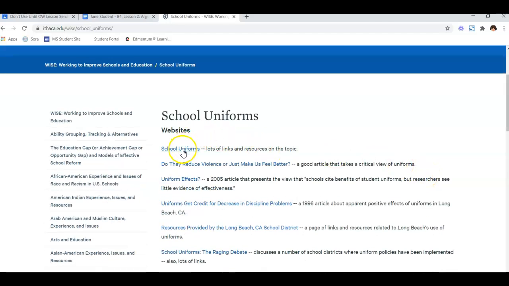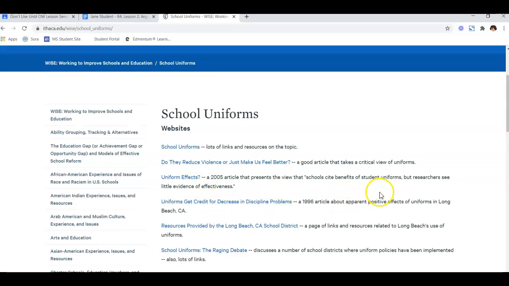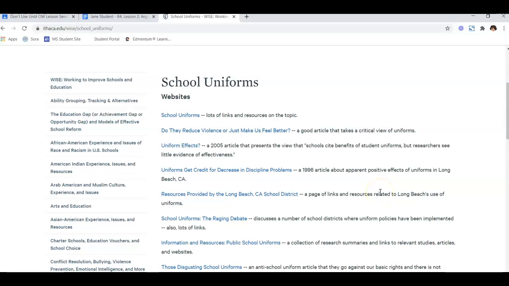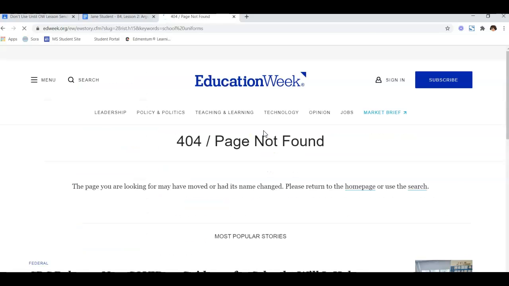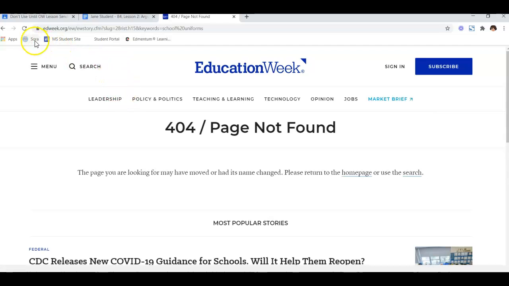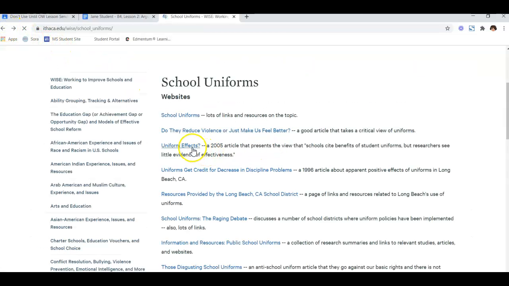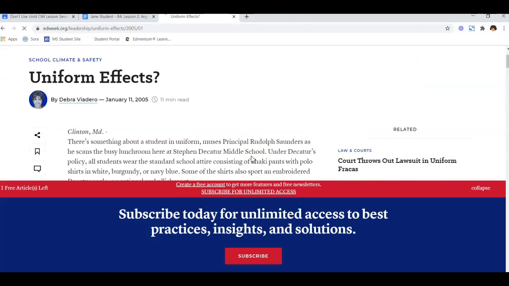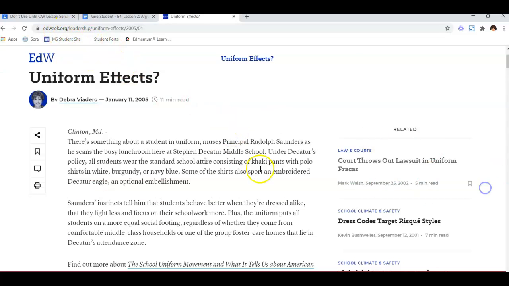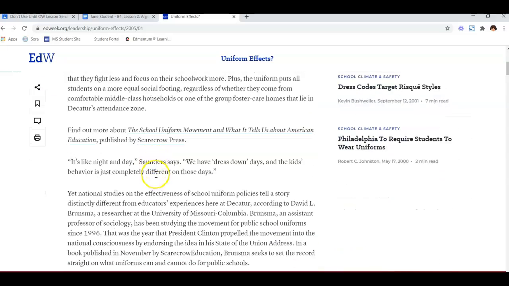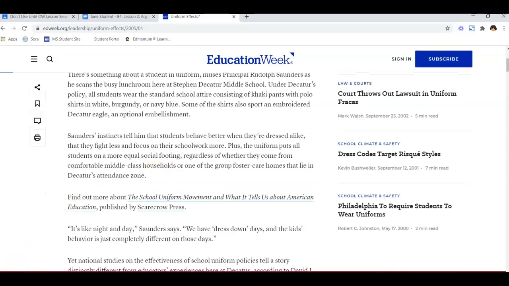And then this is actually great because it's actually a link to other articles. So I can look through and kind of find some good information. And this is linking me to a .org site, so I'm good. And I'm going to look through and I can probably get some great information here.